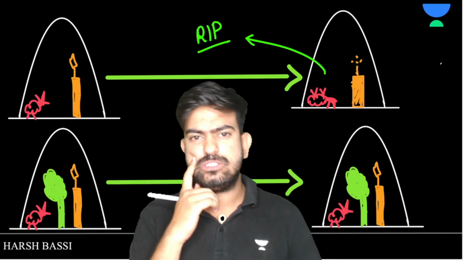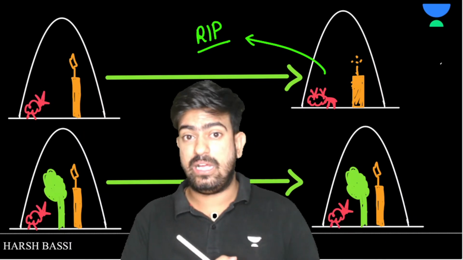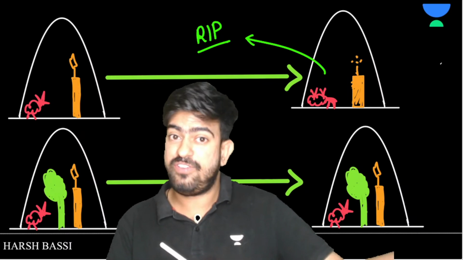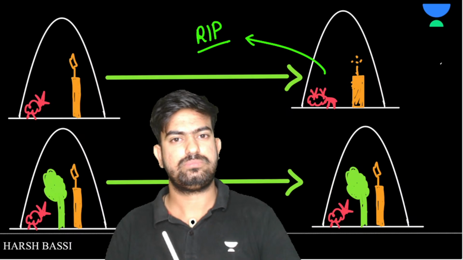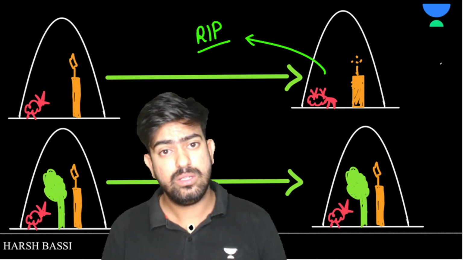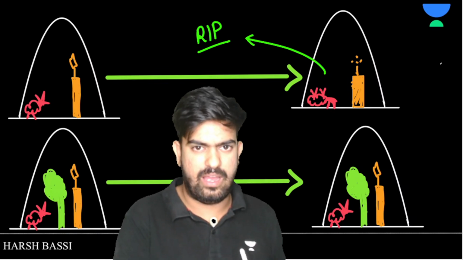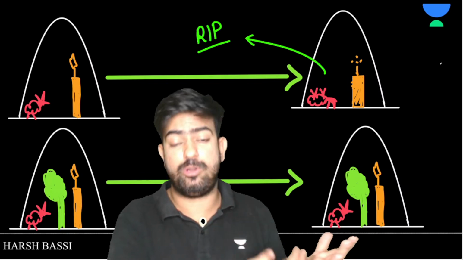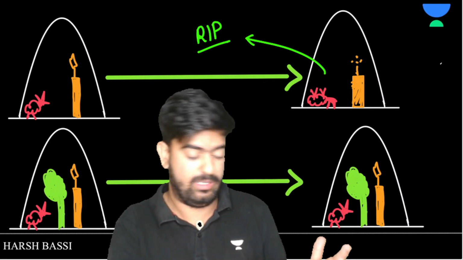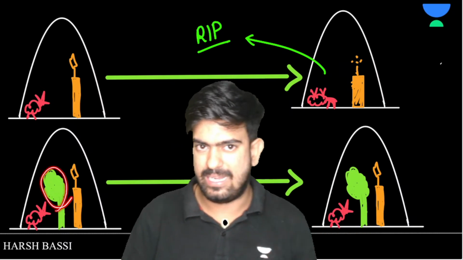But then again he thought, what if I keep the same plant which is present in the farm in this same bell jar? So maybe the mice can survive. And now very happily he again went to the farm. He again took a mice, and at that time he promised, okay mice, I'm not going to kill you. Again he did the same thing, and this time he also brought a plant.